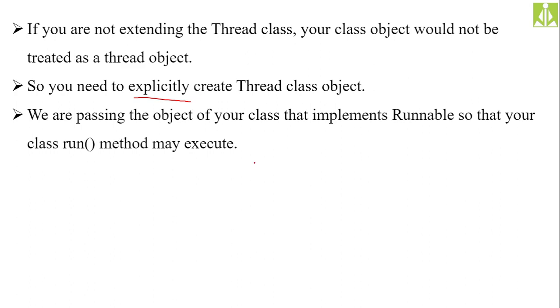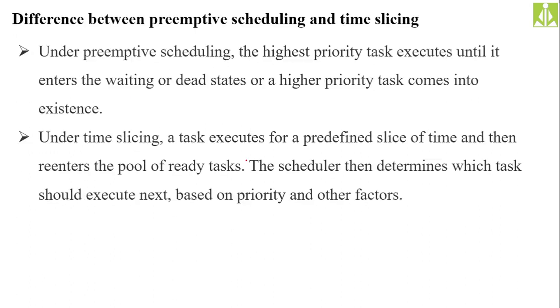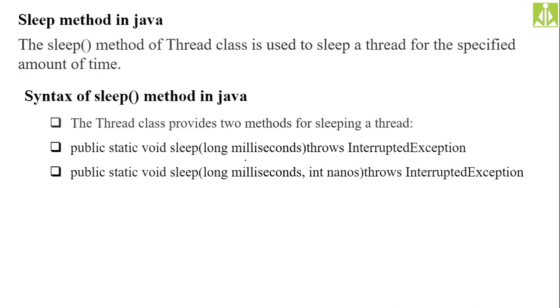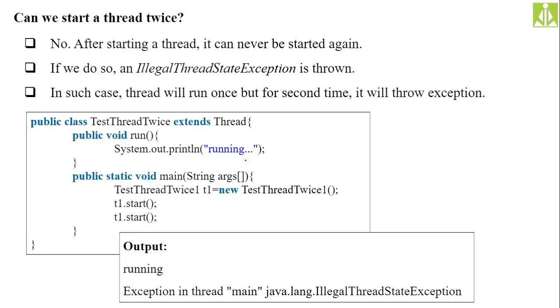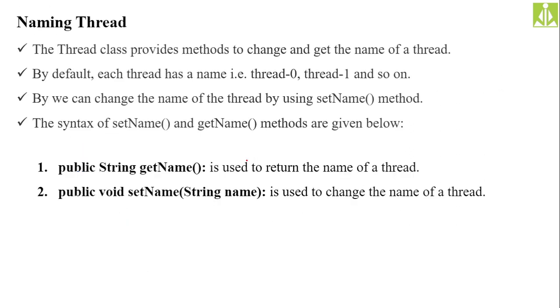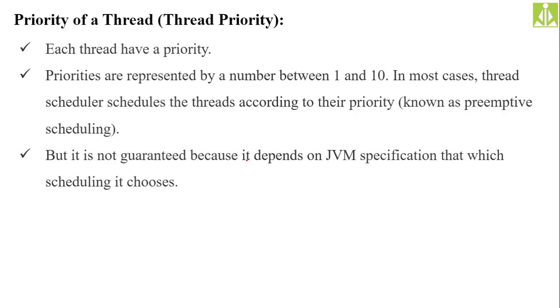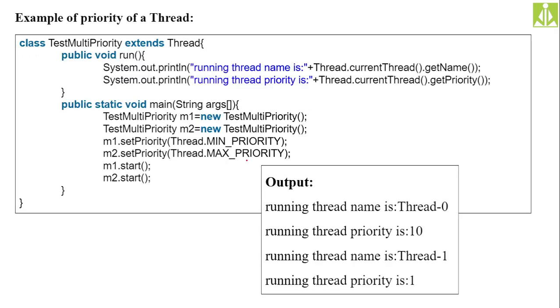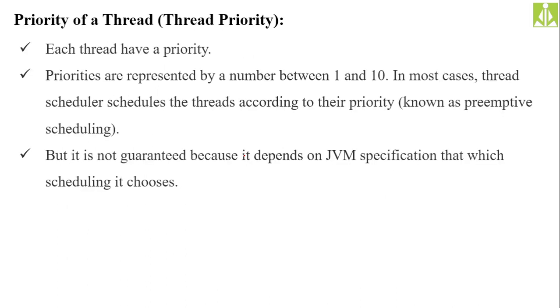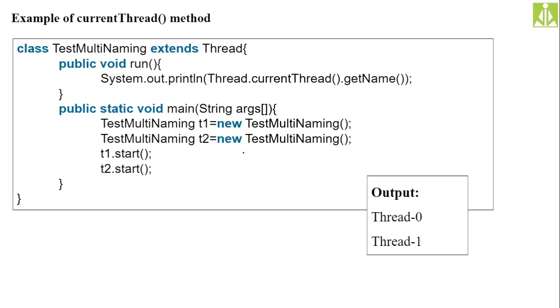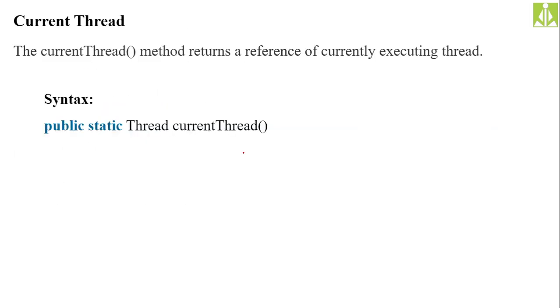Hopefully you understood. The remaining topics are the scheduler and the difference between preemptive scheduling and time slicing, then the sleep method, the join method, naming a thread, current thread, and thread priority. All these important concepts we will complete in our next session, where I will wind up the multithreading concept.